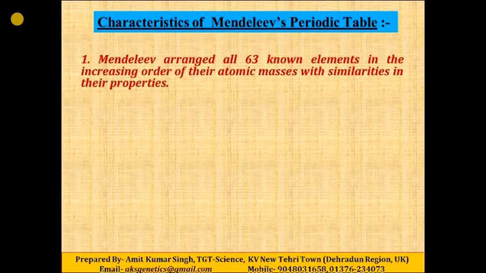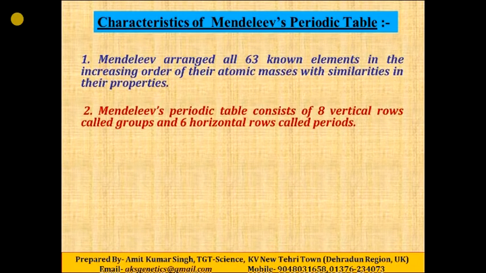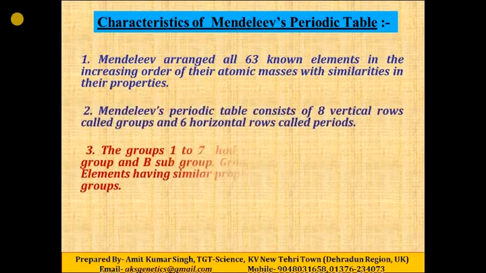First, Mendeleev arranged all 63 known elements in the increasing order of their atomic masses with similarity in their properties. Second, Mendeleev's periodic table consists of 8 vertical rows called groups and 6 horizontal rows called periods.